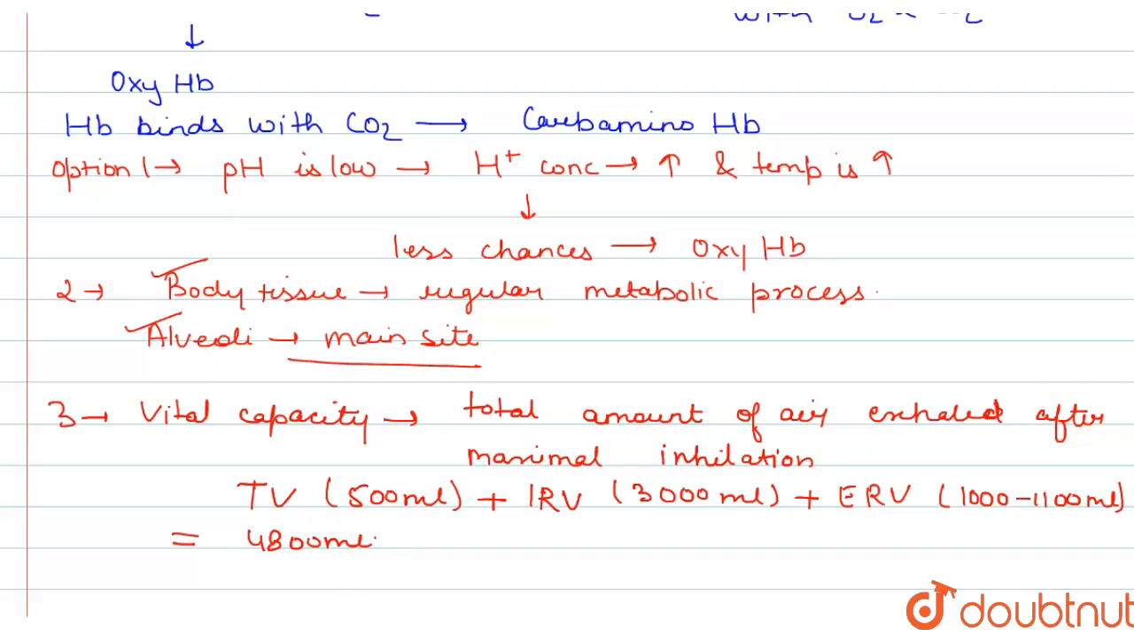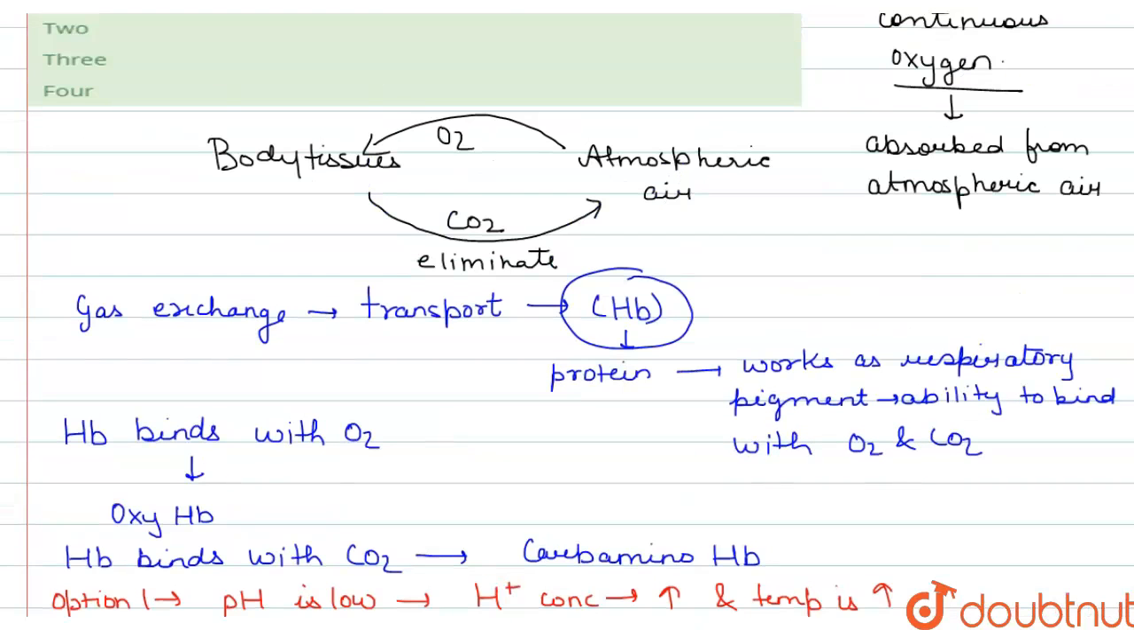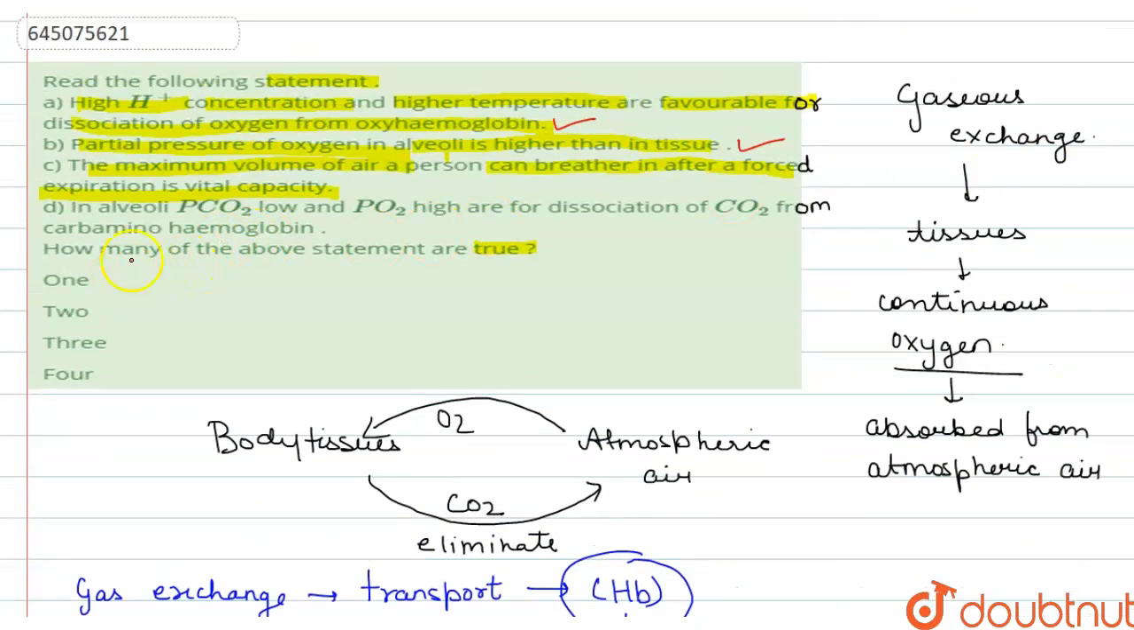Okay, so the statement given over here, that the maximum volume of air a person can breathe in after a forced expiration is vital capacity, is the correct definition, right? Now, if we talk about statement 4, it says in alveoli, low PCO2 and high PO2 are for dissociation of CO2 from carbamino hemoglobin. All right. So CO2 is transported in our blood in the form of carbamino hemoglobin or carbonic acid, right?